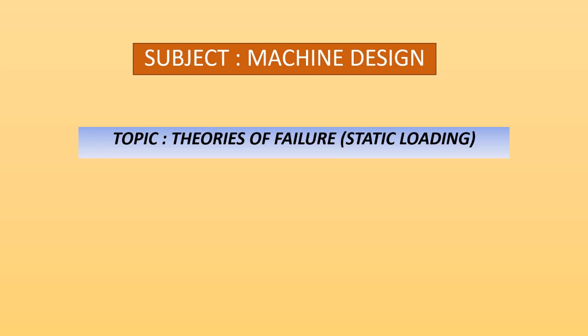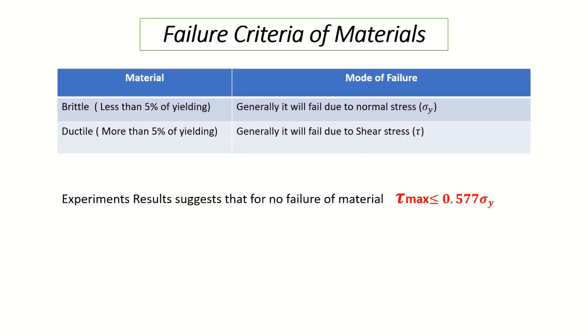Hi friends, in this video we are going to discuss theories of failure under static loading conditions. First we want to know how the material fails. There are two kinds of materials, brittle material and ductile material. Brittle materials are very good in shear, so they will fail in normal stress, whereas ductile materials are very good in normal stress, so they will fail in shear stress.